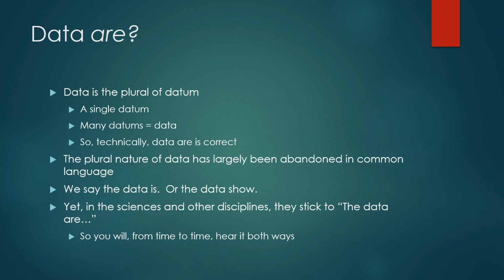But the plural nature of data has largely been abandoned in common language. Our language evolves, and in many ways things get changed, and sometimes things that aren't necessarily technically or grammatically correct get adopted through popular adoption as becoming standard. And that's what's happened here when we say "data is". In most instances now, you're going to hear the word data associated with "is" instead of "are". And again, that's because of that shift in language.